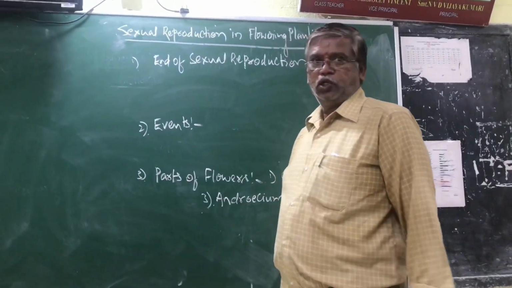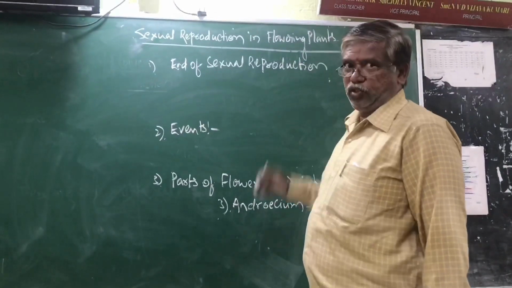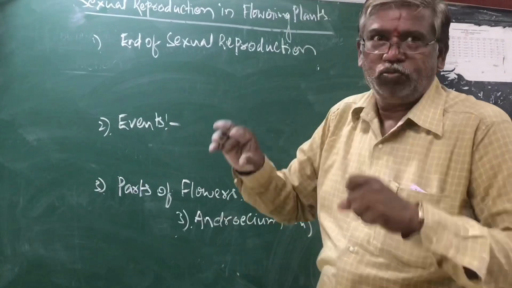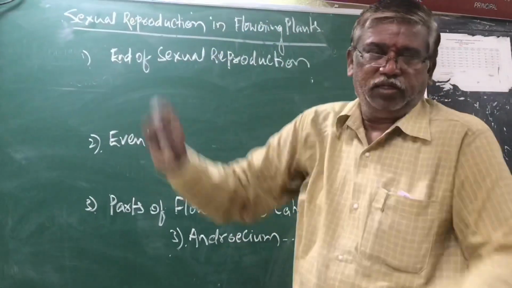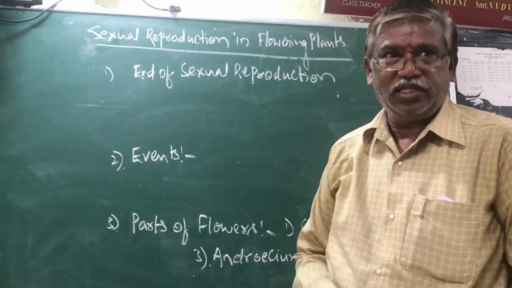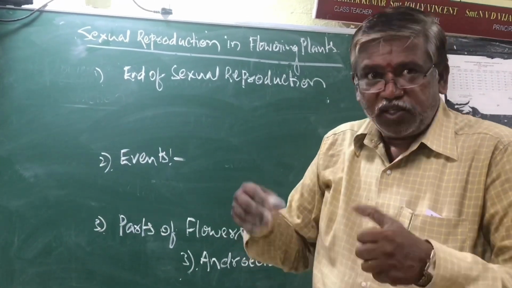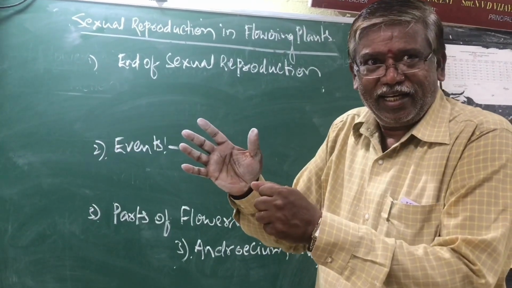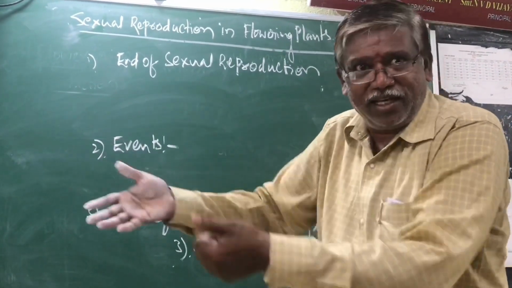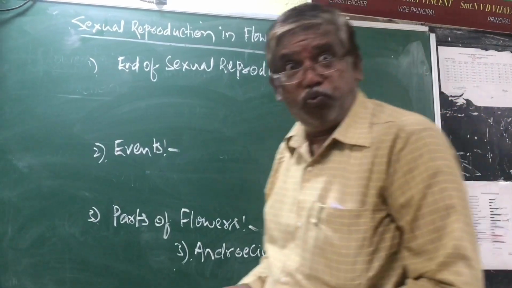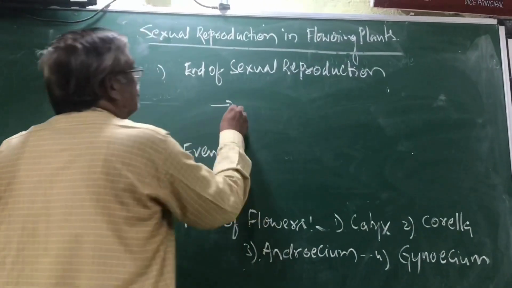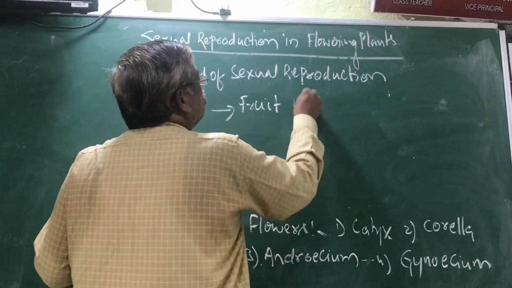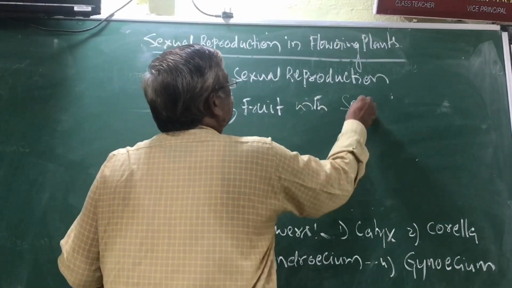Sexual reproduction in flowering plants. Suppose you take flowering plants. Assume the sexual reproduction is completed. Just listen. If the sexual reproduction is completed in flowering plants, the sexual reproduction ends with fruit with seeds.